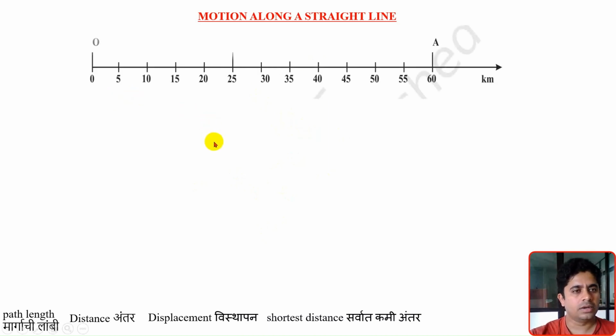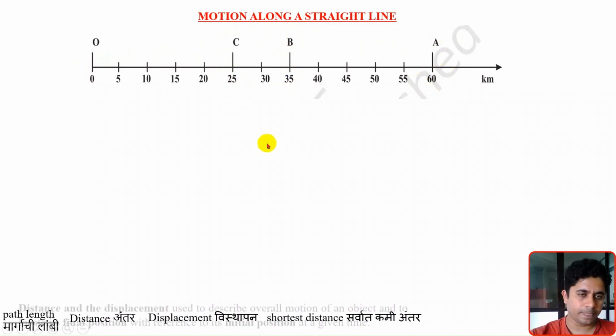Let us consider this graph or picture. It indicates that the object has traveled along a straight line. This is a straight line path, and O is the initial position, or reference point, or origin, where the object has started the journey. A, B, and C are the corresponding positions of that object at different instants. C represents 25 kilometers, B represents 35 kilometers, and A represents 60 kilometers.